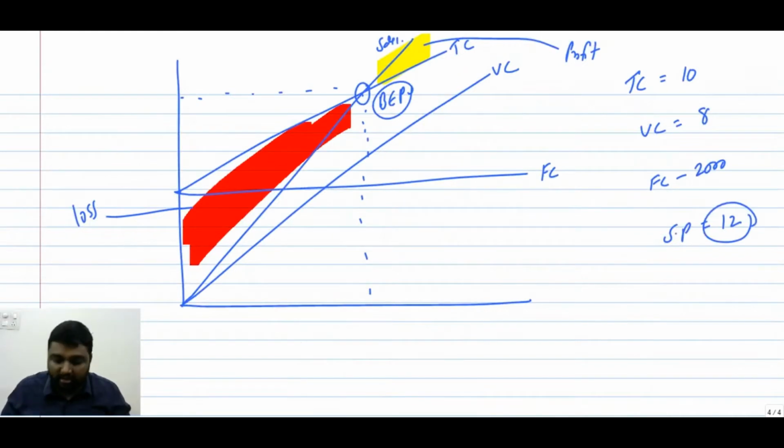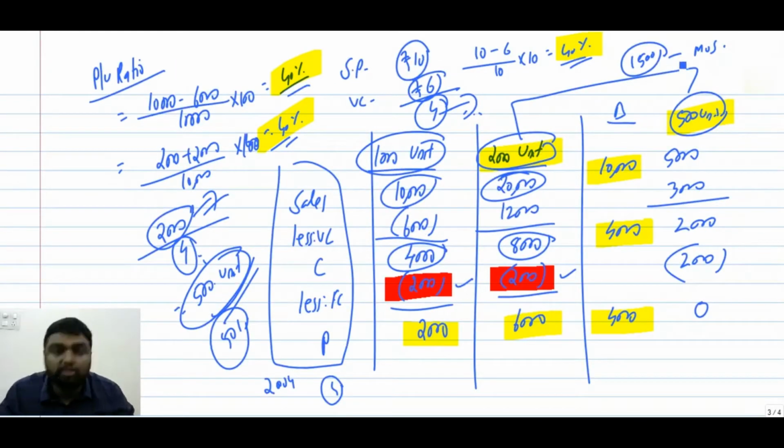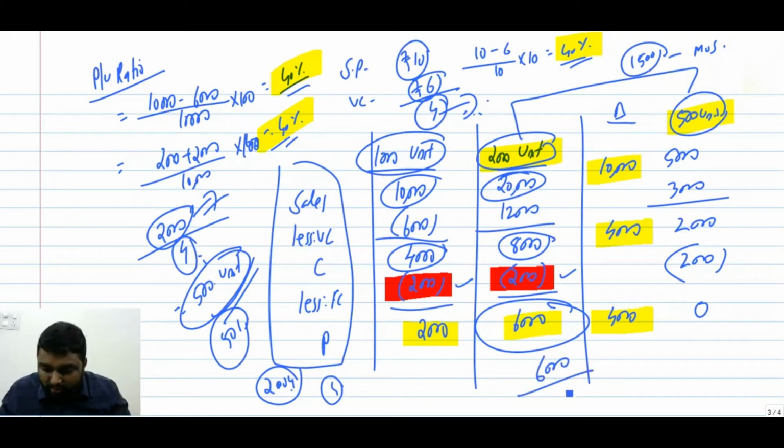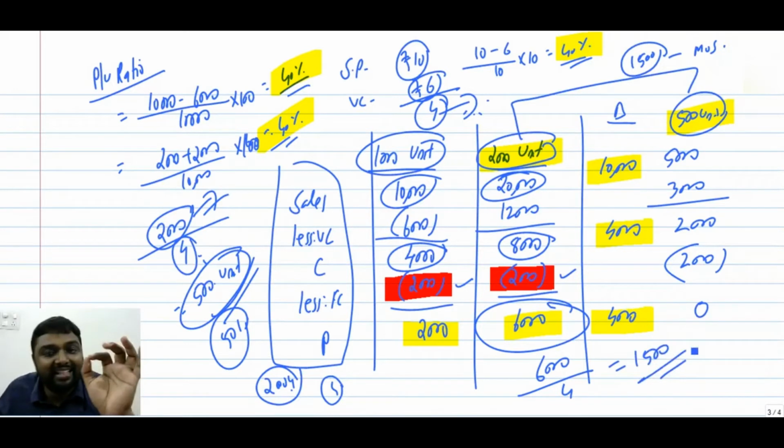Now, how can we get this? See, this 1500 unit reflects the profit element. That means here we got 4 rupee. The entire 4 rupee excess contribution goes to profit. Yes or no? Here 4 rupee you are getting excessively will go to profit only, because already you have covered your variable cost. So this margin of safety reflects the profit. What is the profit you have at this level? 6000. If you divide 6000 by 4, you will get exactly the 1500.